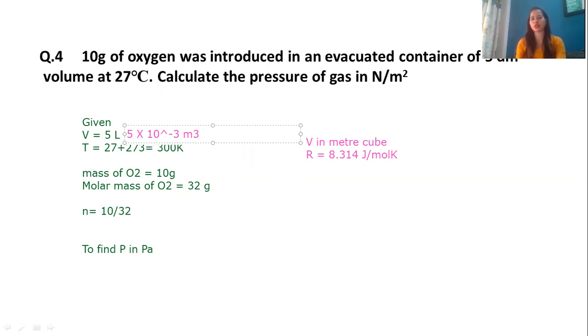So you need to do the conversion, you need to take the value of R, you have the value of temperature, you have the number of moles. We can find pressure in Pascal, where the formula is P is equal to nRT by V. So you have to solve this question on your own. I have given you the hints. I think you'll be able to solve this question.